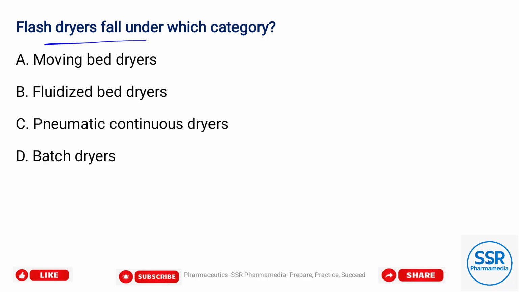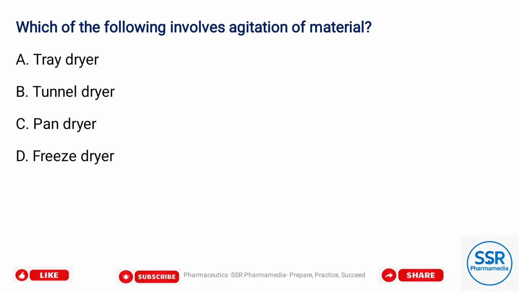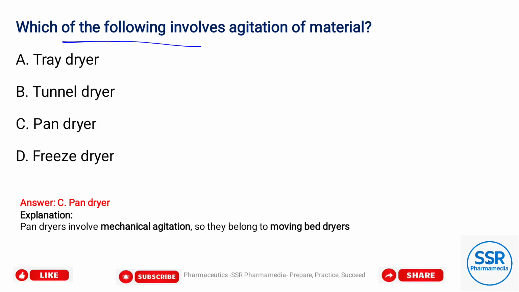Flash dryers fall under which category? Option C, pneumatic continuous dryers. Which of the following involves agitation of material? Option C, pan dryer. Pan dryer involves mechanical agitation, so it belongs to moving bed dryers.